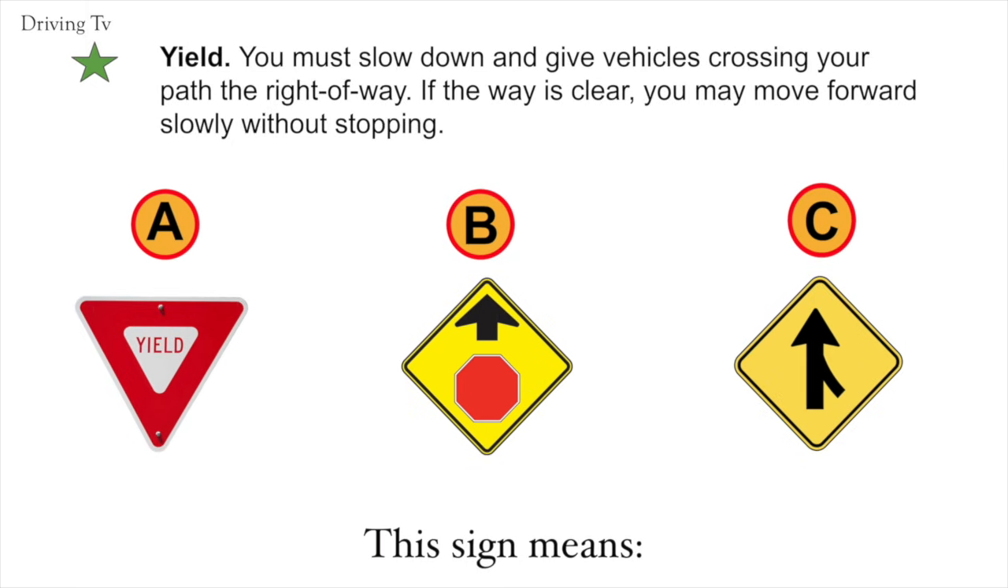Yield. You must slow down and give vehicles crossing your path the right of way. If the way is clear, you may move forward slowing without stopping. The correct answer in here would be A. Yield.